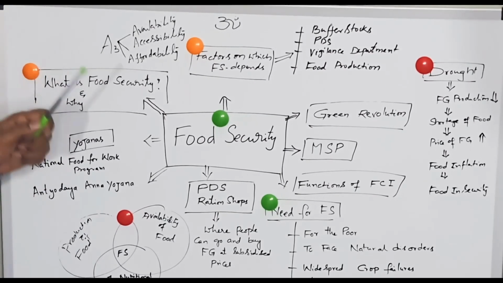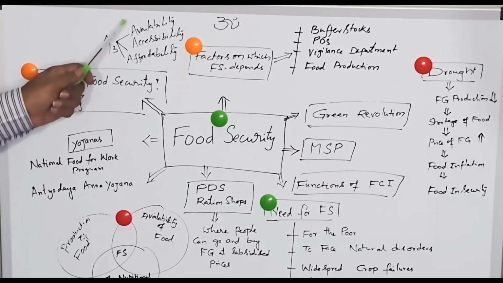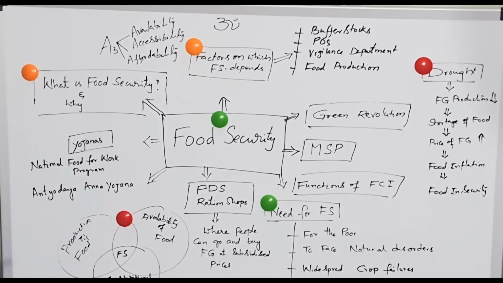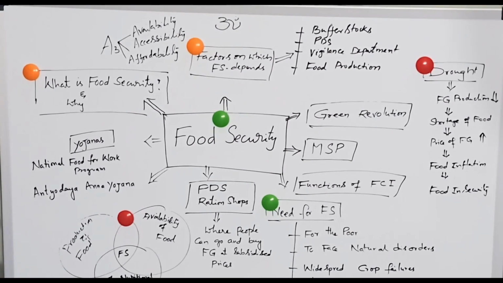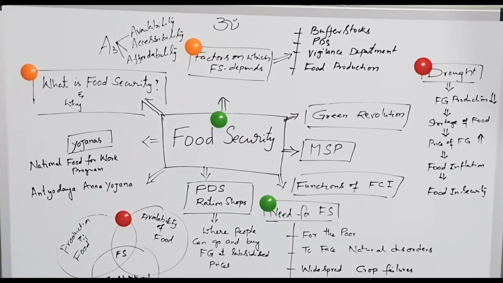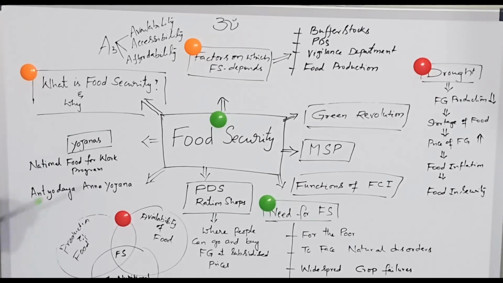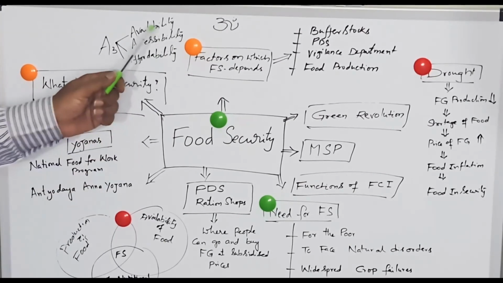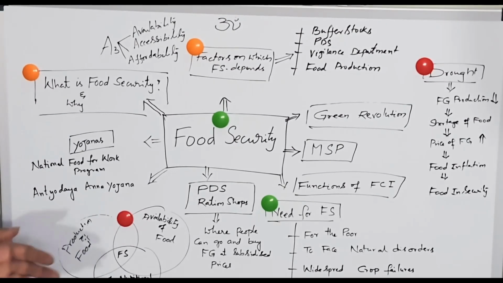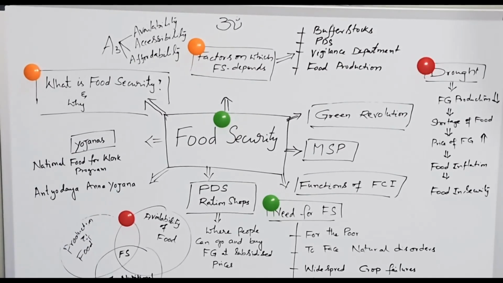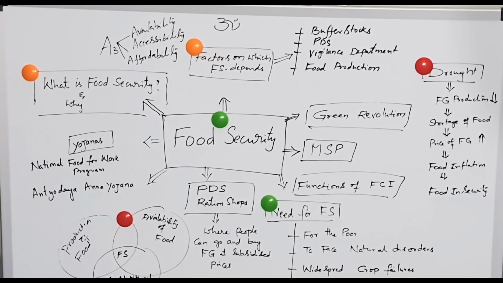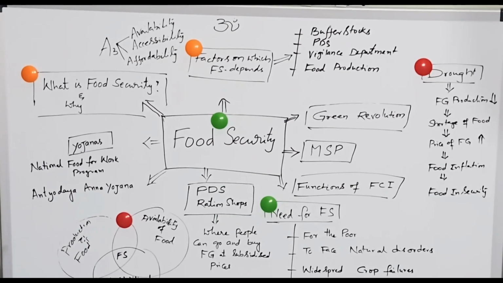accessibility, availability, and affordability. Availability of food depends upon the production of food, which depends upon the climatic conditions, quality of seeds, high yielding varieties, irrigation facilities, fertilizers, and pesticides. So many factors are involved in the production of crops. And accessibility means distribution and proper marketing facilities. Affordability means the price of the food grains should be affordable to the weaker sections of the people.